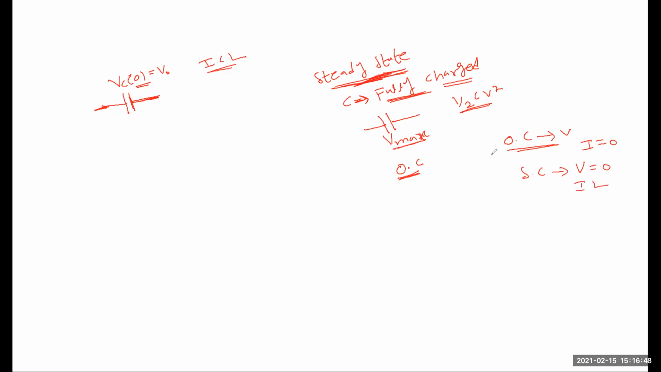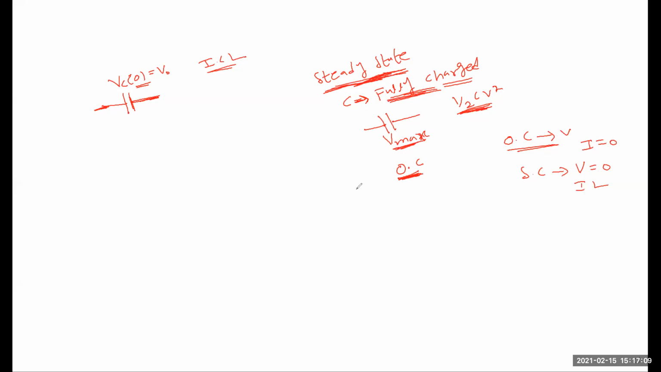Am I right or not? Under steady state condition, the capacitor is fully charged. The energy stored in the capacitor is half CV square, stored in the form of an electrostatic field. That's the maximum voltage, so it acts as an open circuit. Understood?